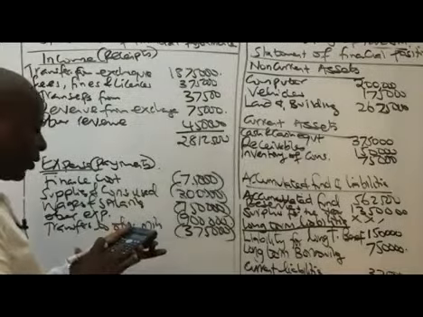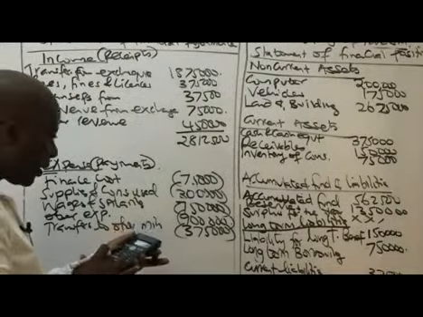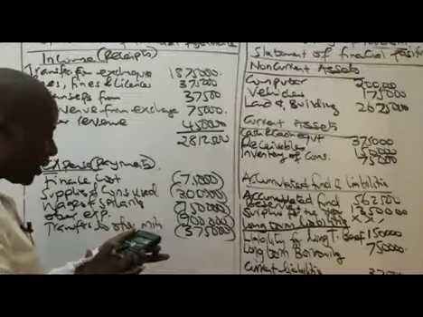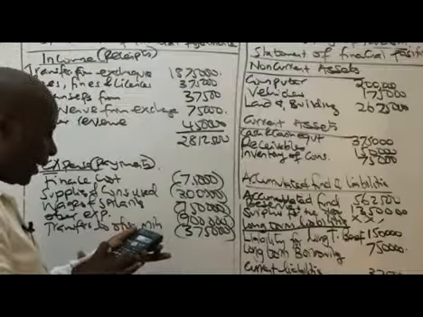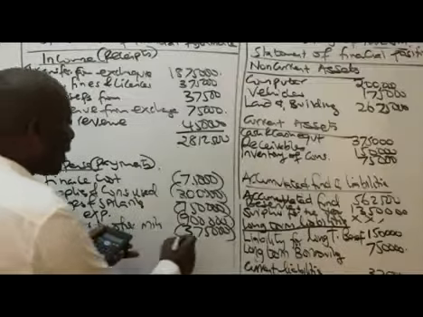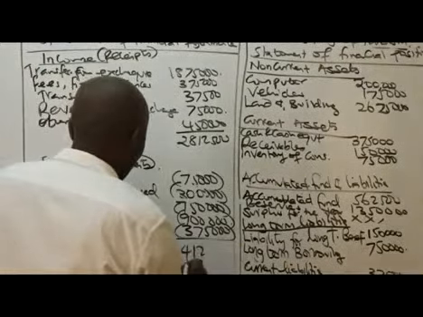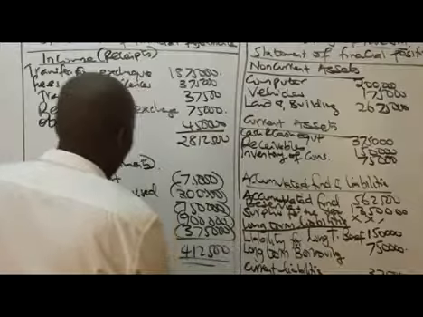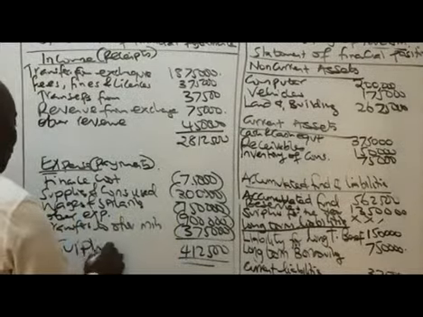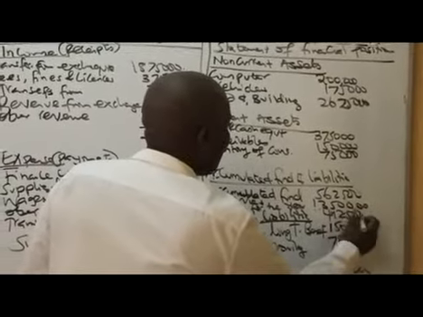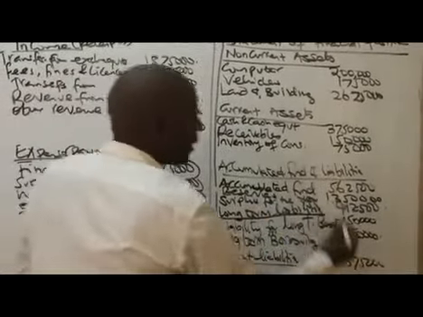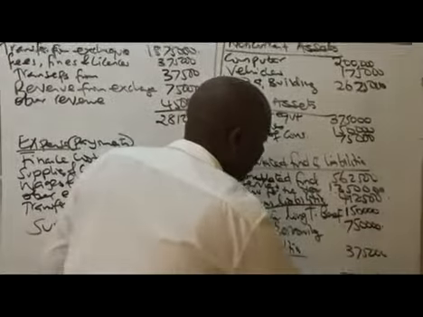Minus 75,000, minus 300,000, minus 750,000, minus 900,000, minus 375,000, which will end up giving me a surplus of 412,500. So this is our surplus. We don't call it profit. So this surplus is what you bring here, 412,500. So once you have that, now what you need to do is to come and give us the totals here.